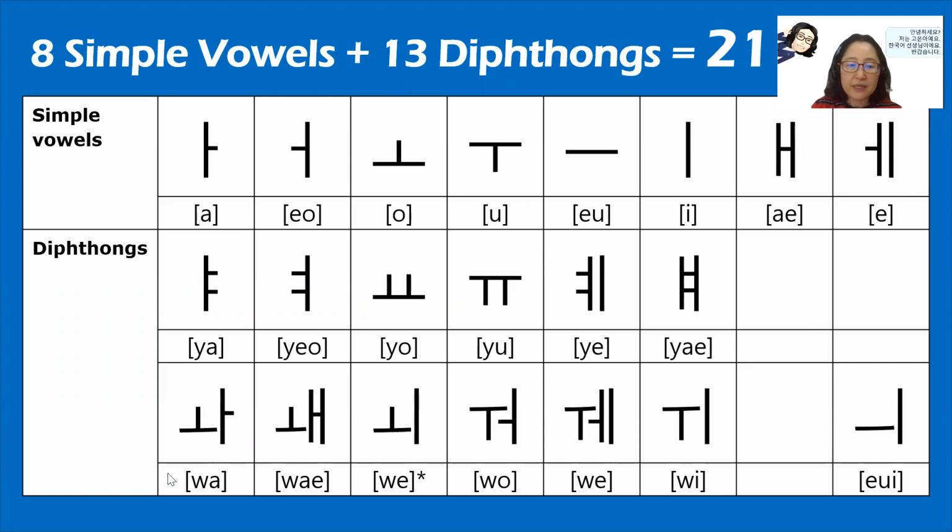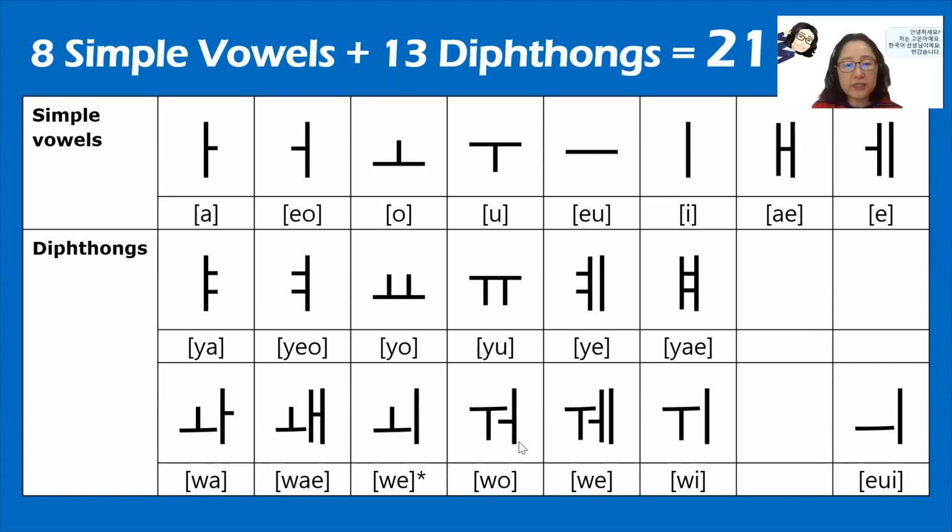Okay, and next group, three of them are O plus something. Okay, O plus 아, O plus 애, O plus 이. And another three, they are U plus something. Okay, so U plus 어, U plus 에, U plus 이.